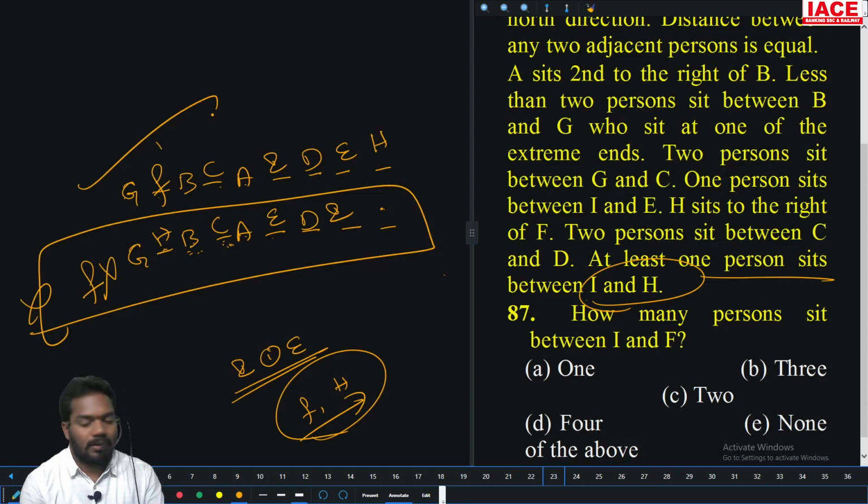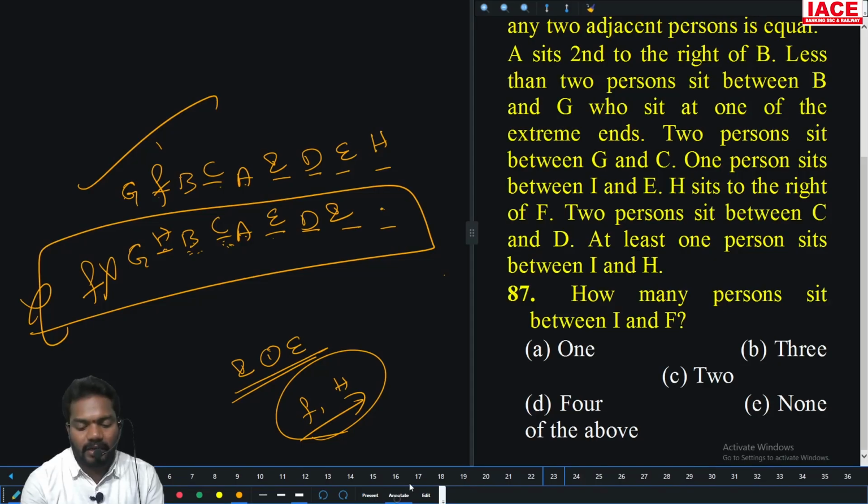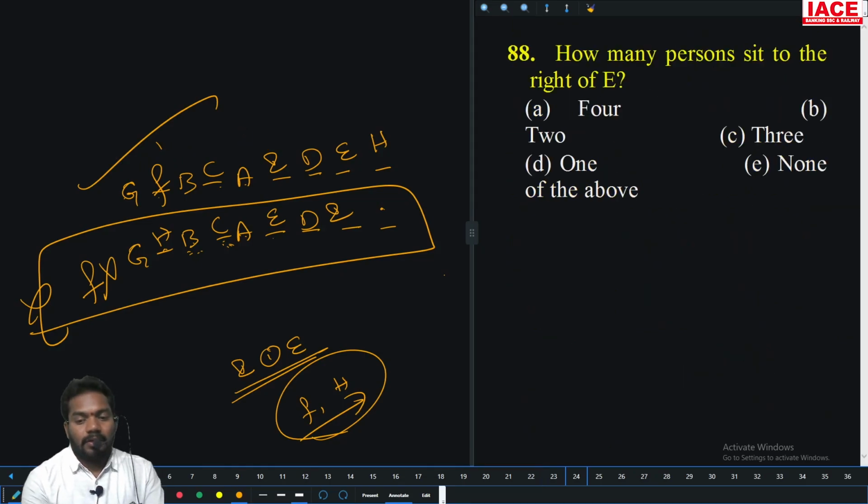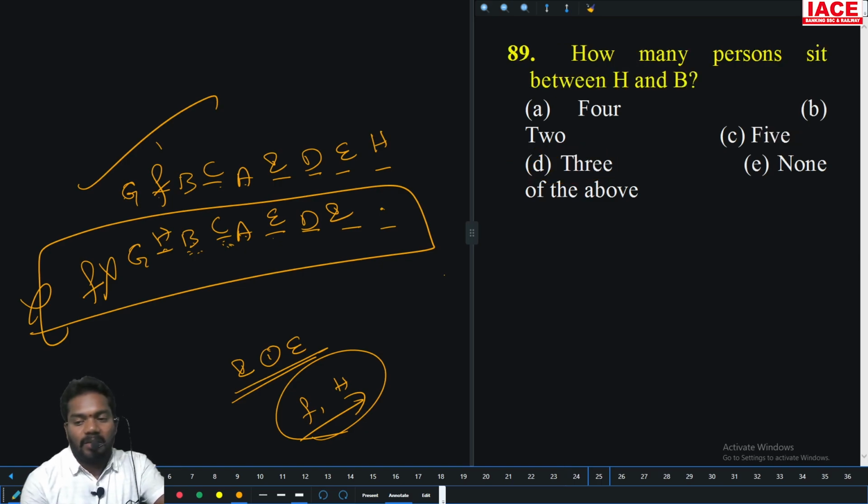Clear? Then how many persons sit between I and F? How many persons here? 3 persons. Option B is the right answer. How many persons sit to the right of E? Only 1 person. Option D is the right answer. How many persons sit between H and B? 5 persons. Option C.